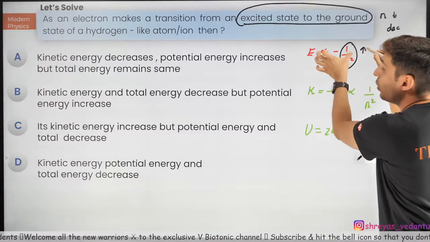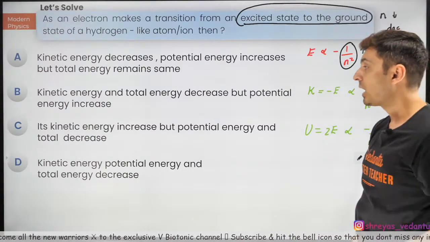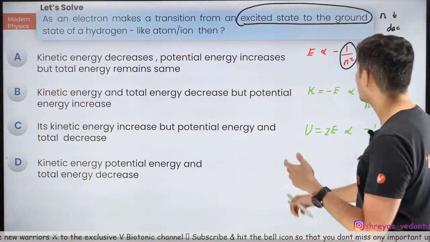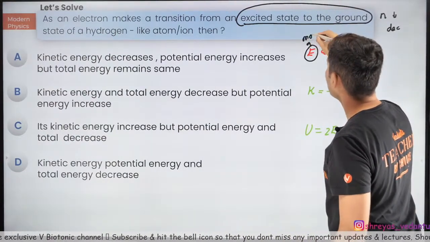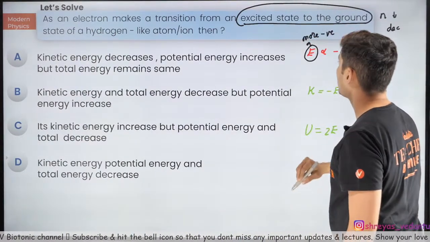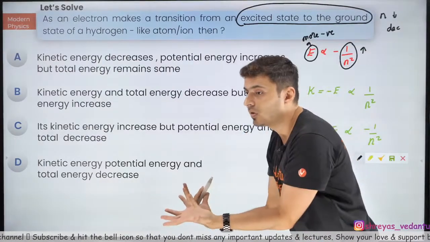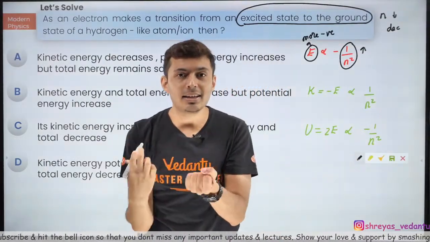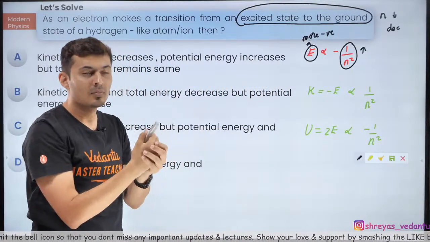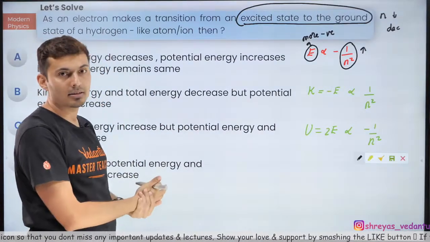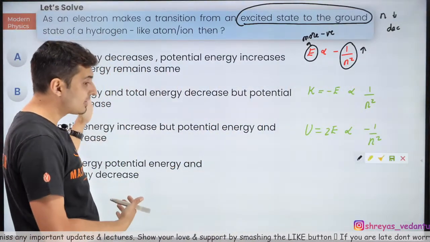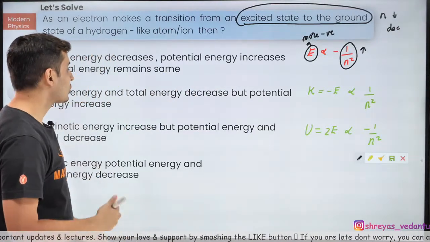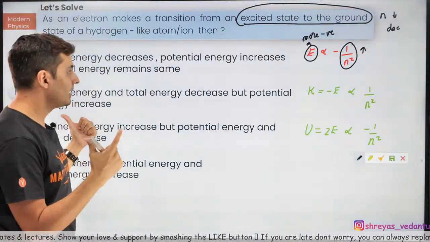That means it will become more negative. Is it not going to be true? This E will become more negative. I hope this is clear. If it becomes more negative, has the energy increased or decreased? Obviously the energy has decreased. It becomes more negative from -2, -3, -4, -5. It is decreasing. So the total energy has definitely decreased.